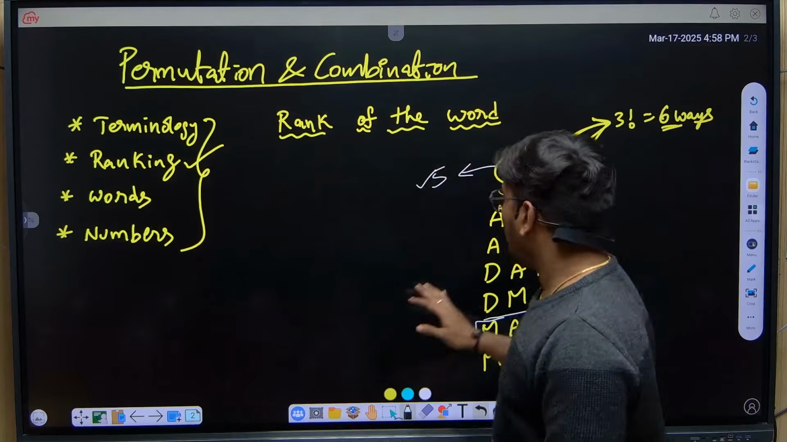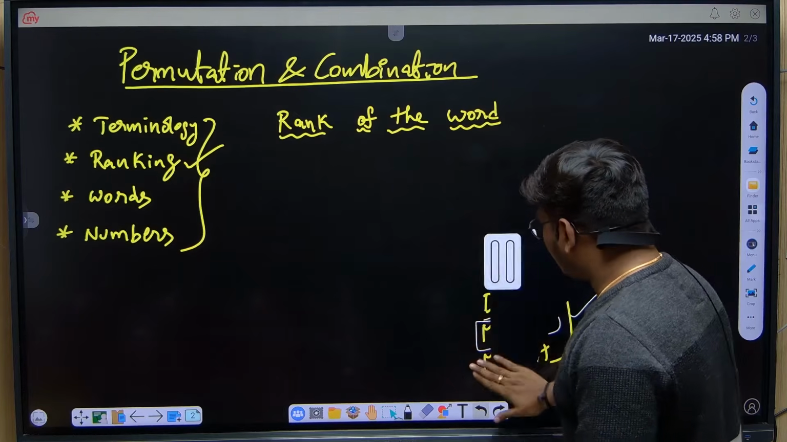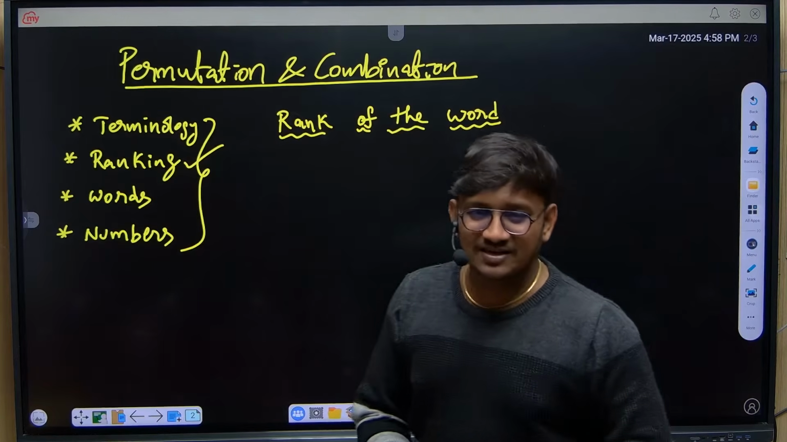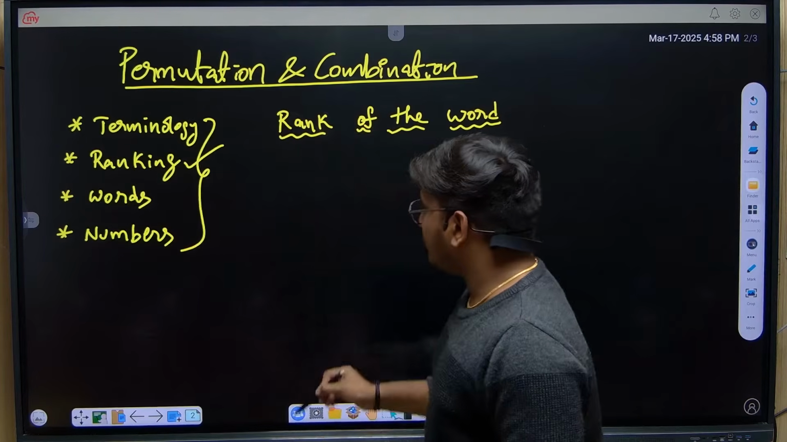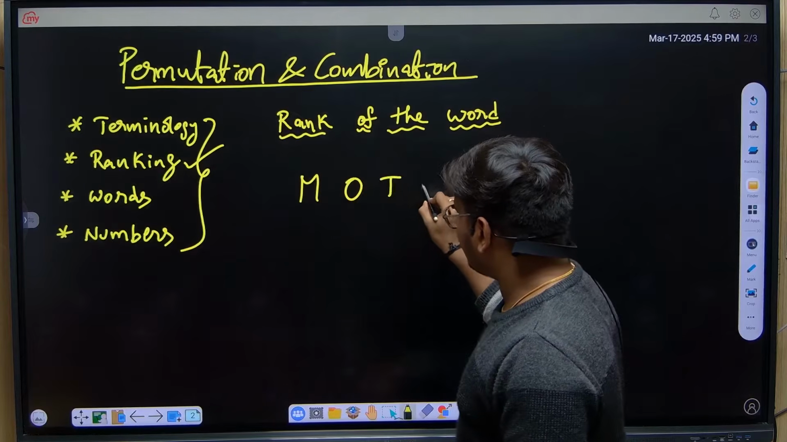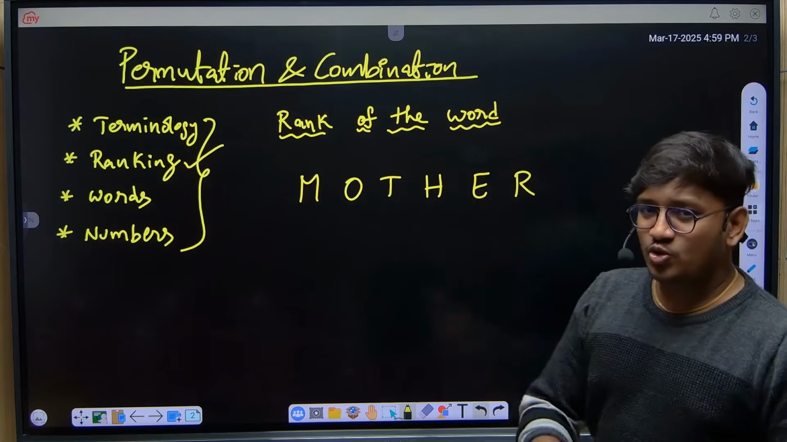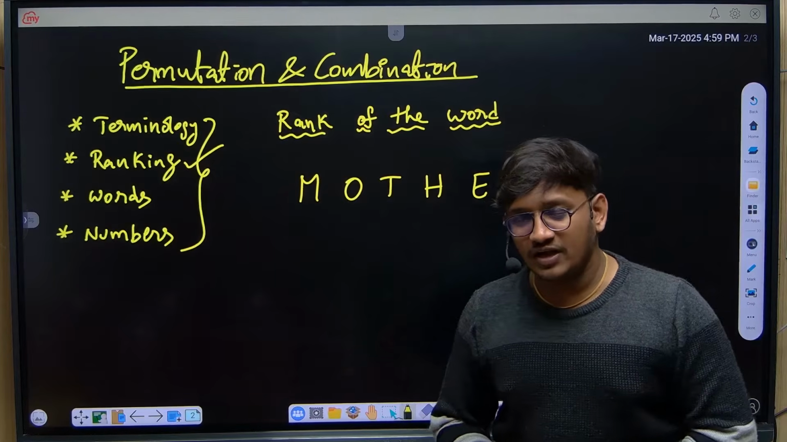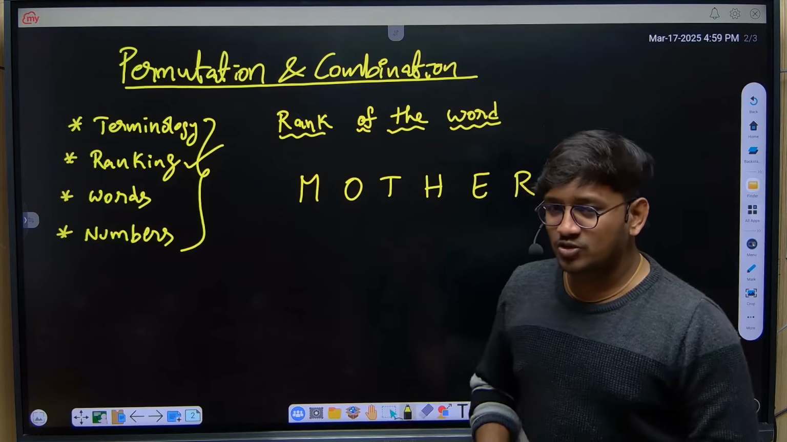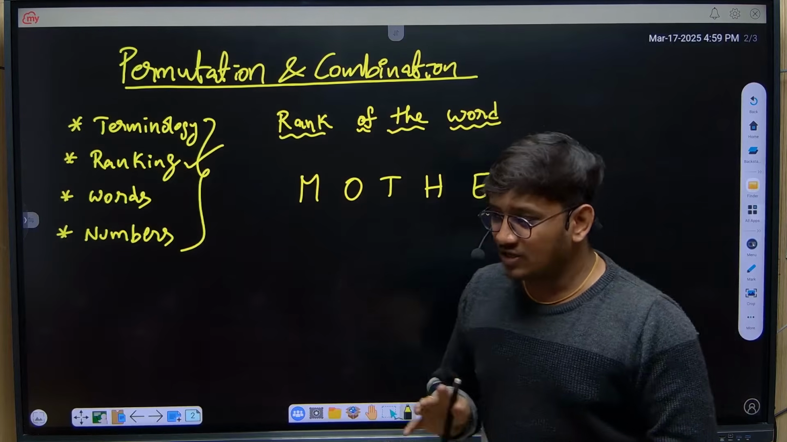I will tell you how to calculate the rank of a word in the easiest way without any confusion. We'll take a bigger word which has five or six letters. Let me take an example: we'll find the rank of the word MOTHER. If you observe, no letters are repeated in the word MOTHER. I'll take one without repetition and one with repetition, so that you get more clarity about how to solve questions based on with repetition or without repetition.